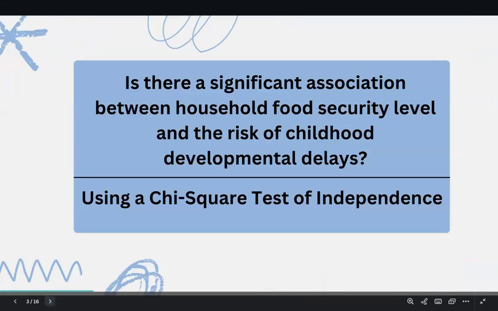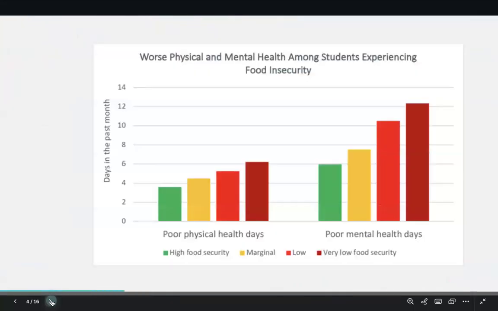So, the first statistical question is: is there a significant association between household food security levels and the risk of childhood development delays? For this, I'm using a chi-square test of independence. This is the data I'm using. It shows worse physical and mental health among students experiencing food insecurity.